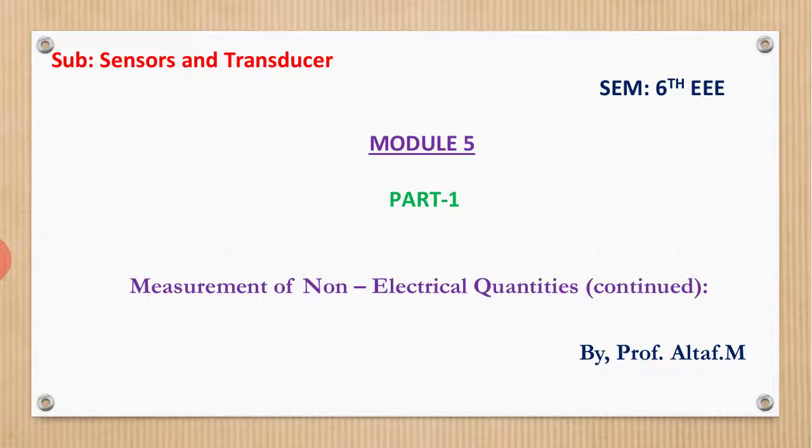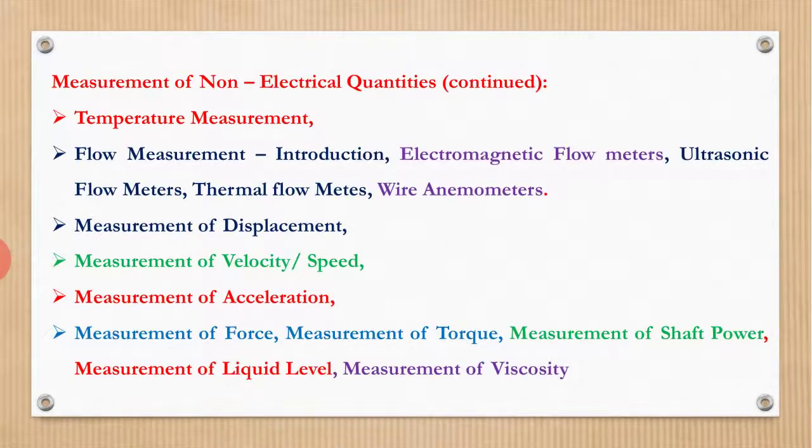Okay, it is continued from the last module. So here is the syllabus under module 5: measurement of non-electrical quantities continued. Temperature measurement, flow measurement, measurement of displacement, measurement of velocity, bar speed, measurement of acceleration, measurement of force, measurement of torque, measurement of shaft power, measurement of liquid level, measurement of viscosity. Okay, so this is the syllabus under module 5.